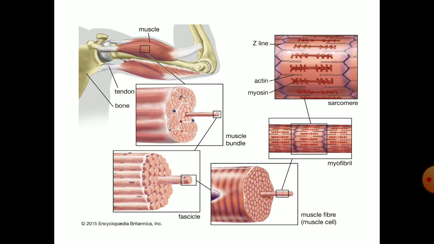And in the center of each I band, it contains a Z line. This Z line is that line where actin filaments attach themselves, and the portion of myofibril between two Z lines is known as sarcomere, and this sarcomere is the functional contractile unit. In resting stage, the thin filaments on the other side of the A band partially overlap the free ends of thick filament, and the part which is not overlapped by the filaments is known as H zone.